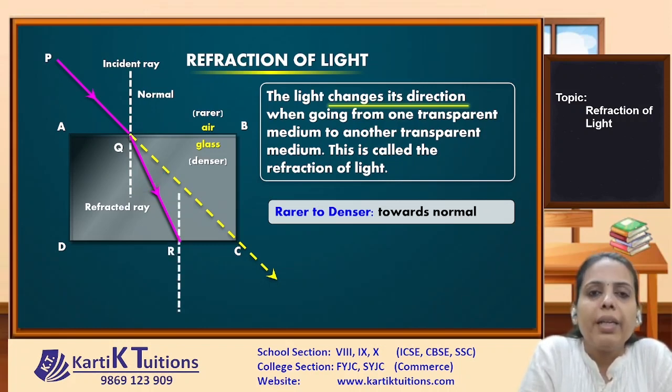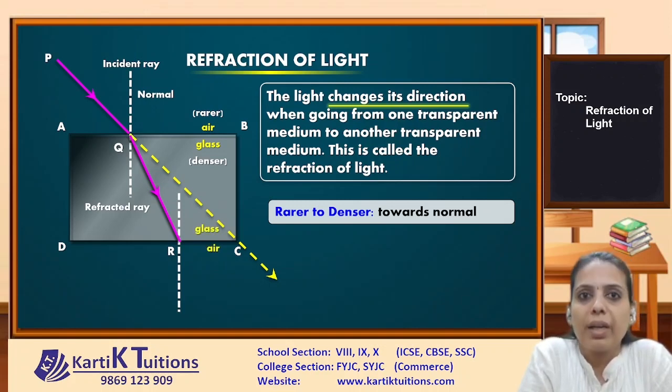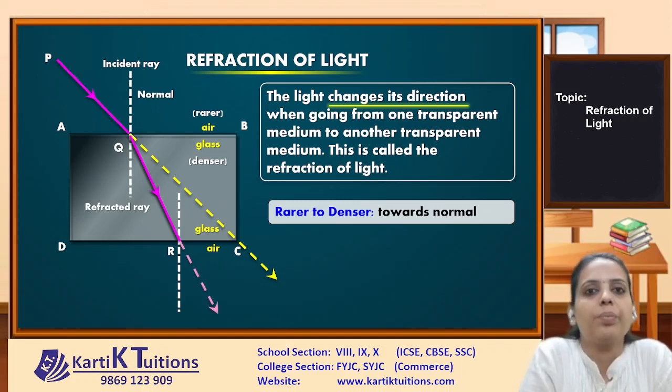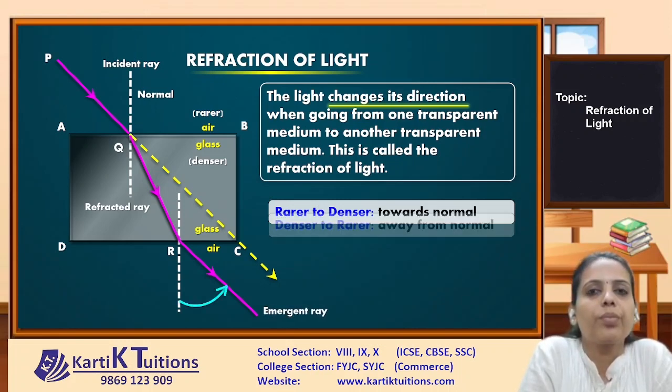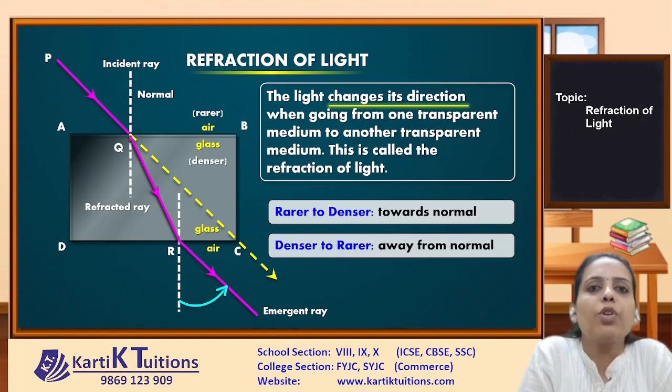And in the second case, the light will now pass from glass to air, that is from a denser medium to a rarer medium. So in this case, the light is moving away from the normal. So when light is passing from denser to rarer, it will move away from the normal.